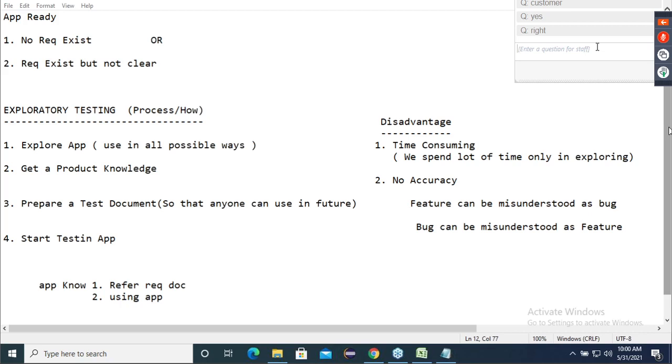See, any project in this world, any company developing a software, let it be service based, let it be product based, what is the first basic thing they want? It is the requirement, correct? Without the requirement document, because it's a reference for everything. For coding also it's a reference, for testing also it's a reference. So requirements is a reference for every document.